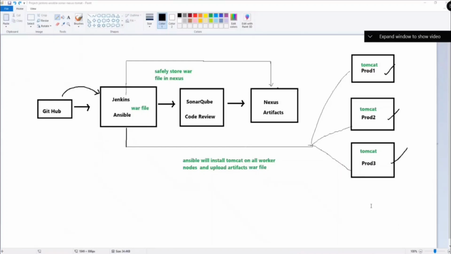Sumalika is asking, who will create the war here? Myself. Maven only, no, Sumalika. We know this, right? Who will create a war file? Maven. We'll write a Jenkinsfile. Pipeline, agent, stages, steps, Maven compile, Maven test, Maven clean package. When we run the pipeline, the war file will be generated. And then that is one part. Second part here is, we'll write an Ansible playbook to install Tomcat on all the machines. Once you run the playbook, Tomcat setup will be done.